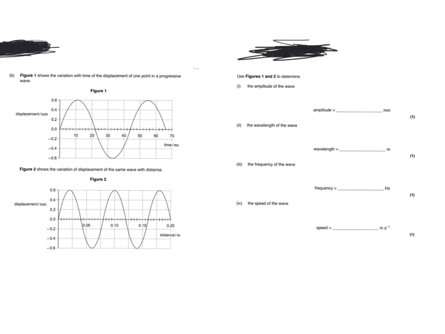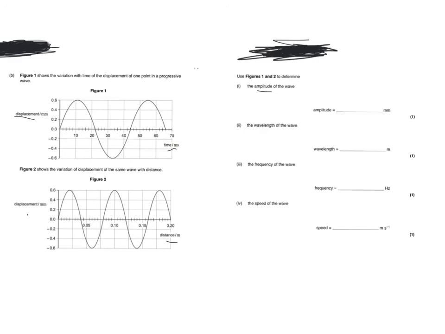Now, this is one of the questions that actually tests a lot of your knowledge in a more intense way. This is from an A-level question that I took, but it's very likely to pop up in GCSE exam questions too. It says figure 1 shows the variation with time of the displacement of 1 point in a progressive wave. Then figure 2 shows the variation of displacement of the same wave with distance. So we have the displacement distance graph and a displacement time graph. Use figures 1 and 2 to determine the amplitude of the wave. Let's remember what amplitude is. It's from the rest position to the maximum displacement.